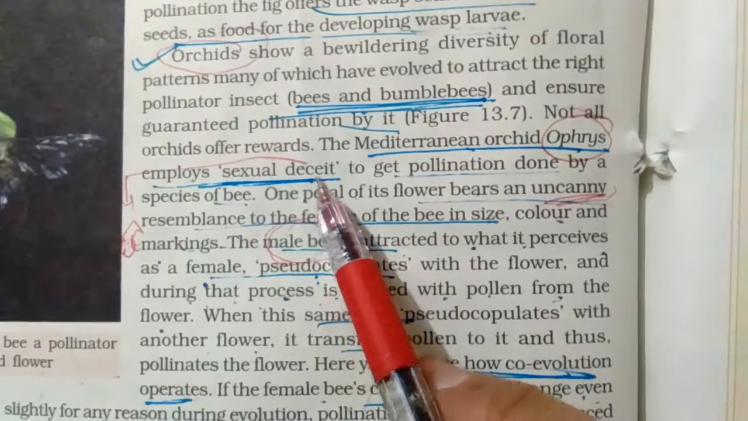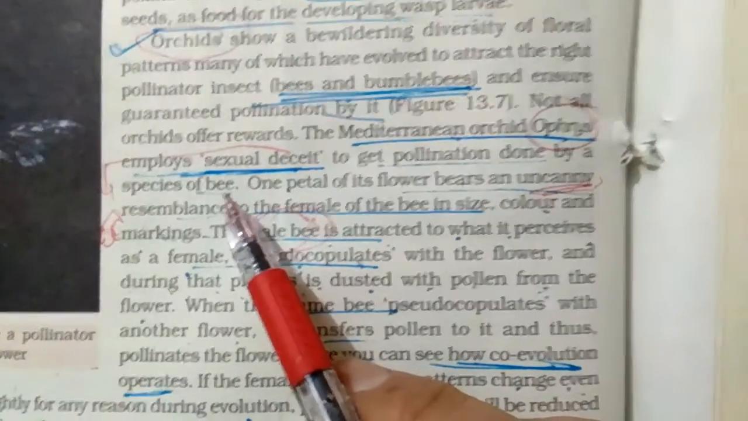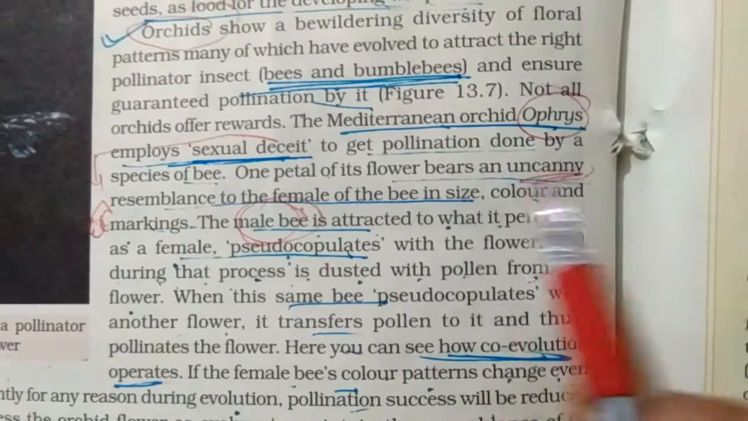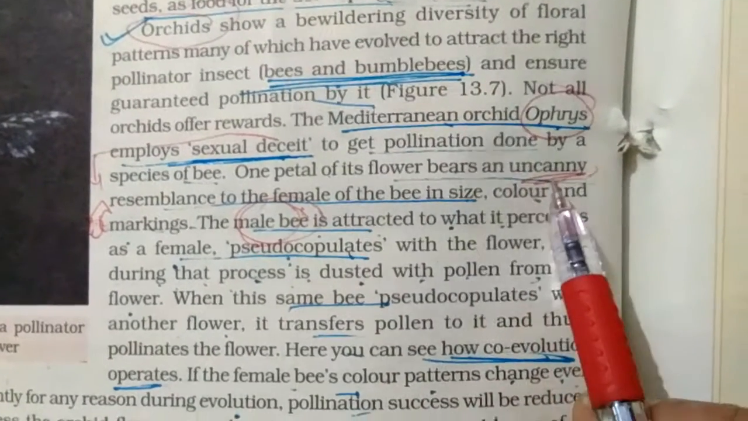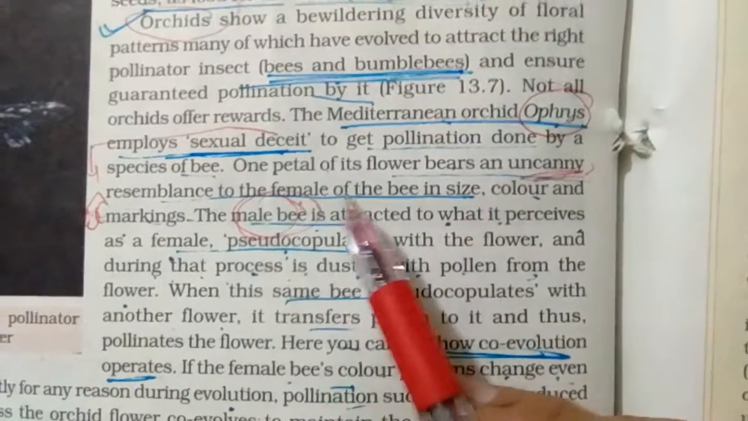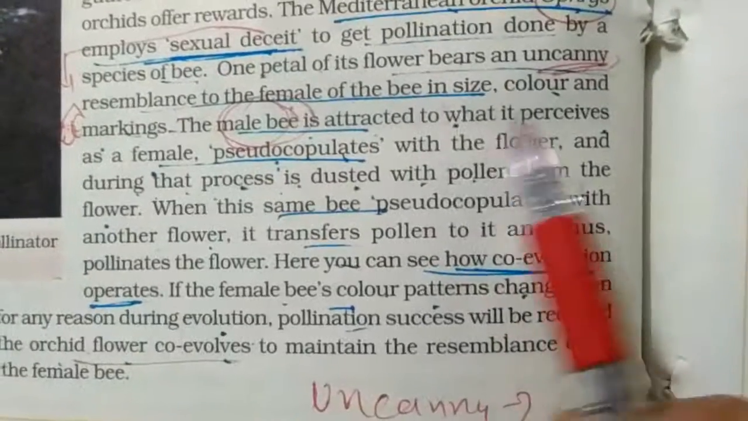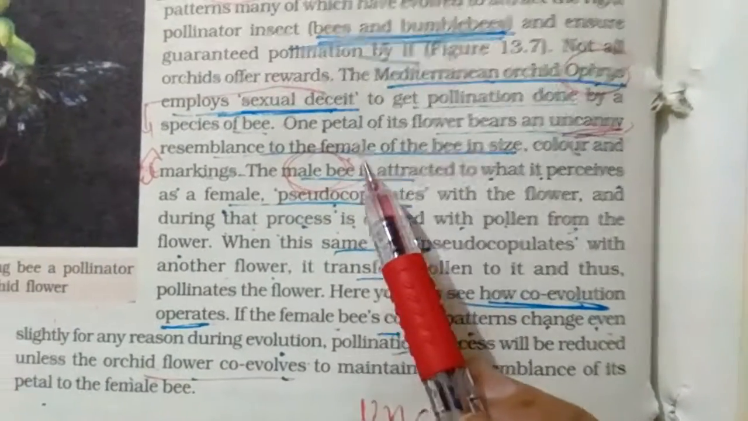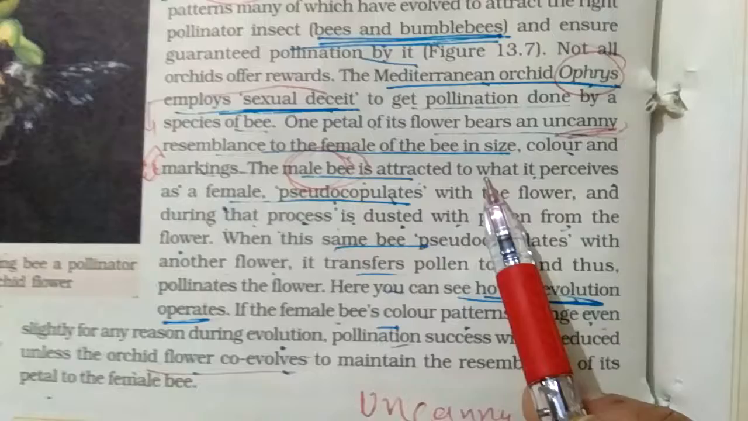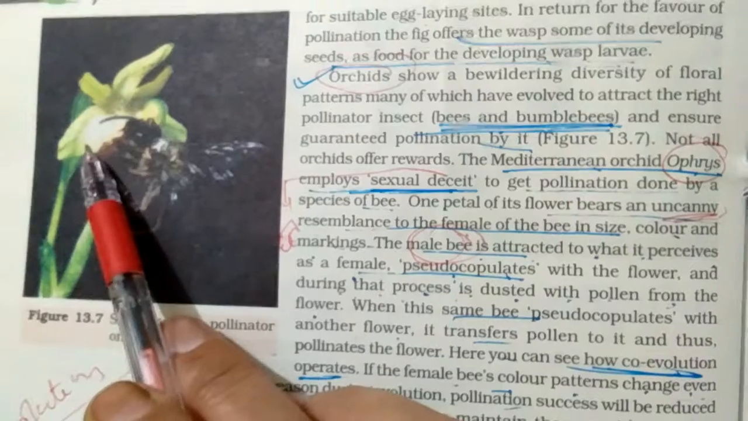Sexual deceit means to deceive, to get pollinated by the bees. So one of the petals of this flower bears an uncanny resemblance to the female bee. Uncanny means unimaginable. This petal looks like a female bee, so the male bee is actually attracted by this flower because one of its petals resembles the female bee.